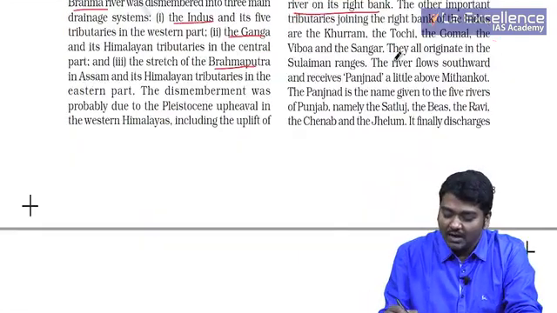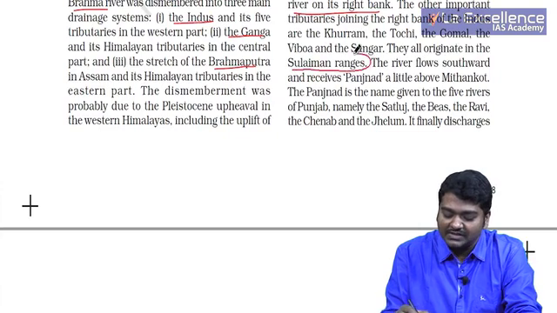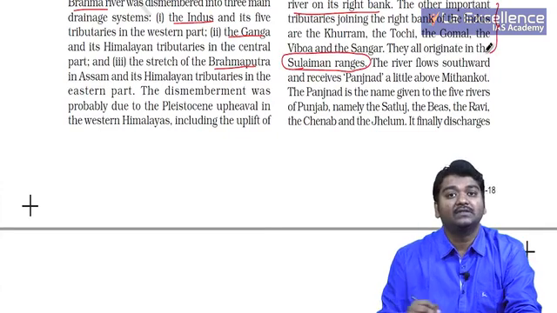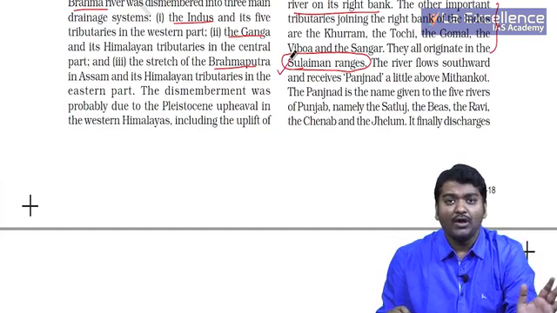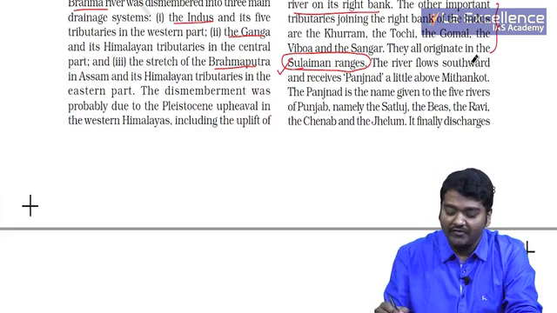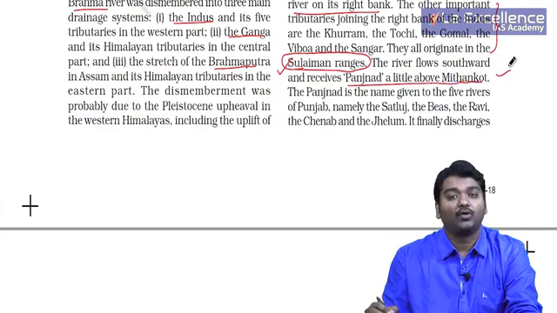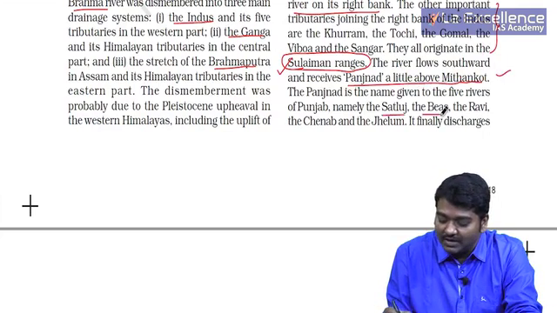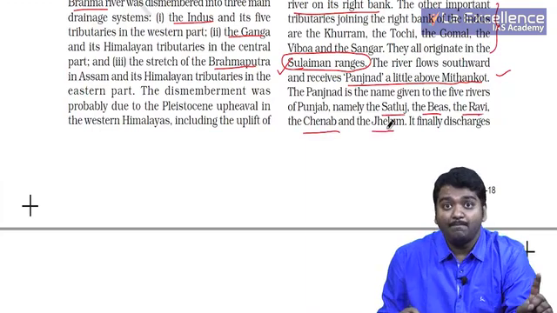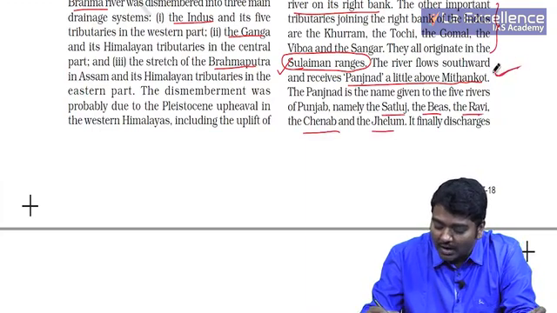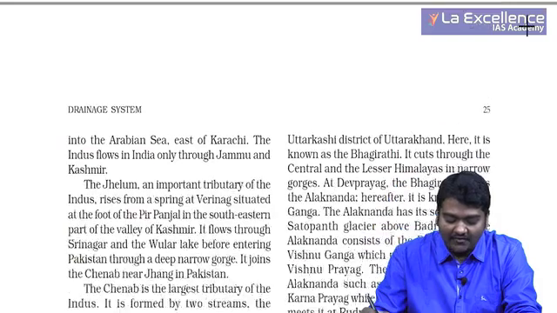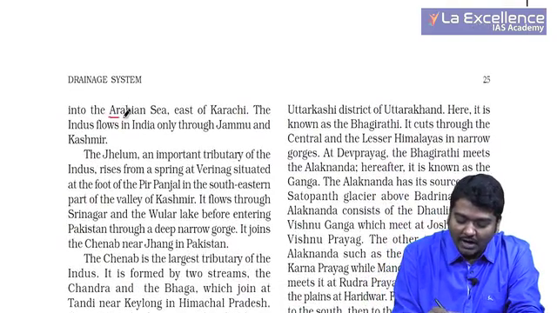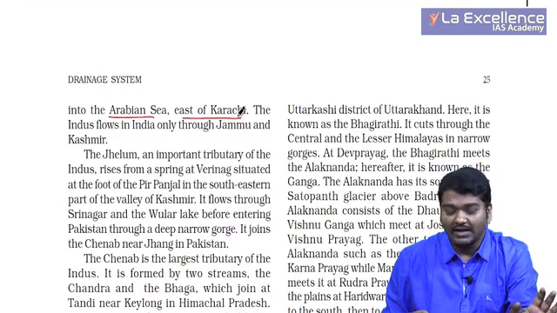Then you usually observe they all originate in the Sulaiman ranges. Some of the important rivers which actually go and join Indus originate near Sulaiman ranges. Not important for us, but what is more important, the river flows southward and receives Panjnad a little above Mithankot. That is, when we look at Sutlej, Beas, Ravi, Chenab and Jhelum, they meet Indus at Mithankot. Very, very important. Mithankot in Pakistan. It's very, very important for us. And it finally discharges into Arabian Sea east of Karachi. Again, important.